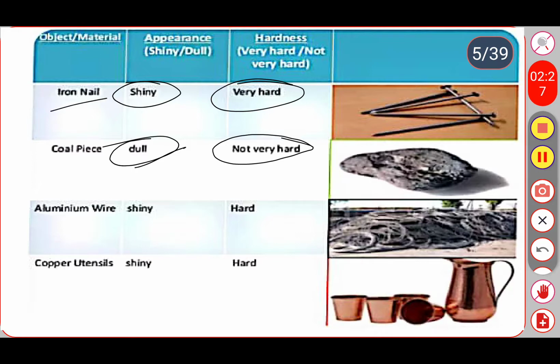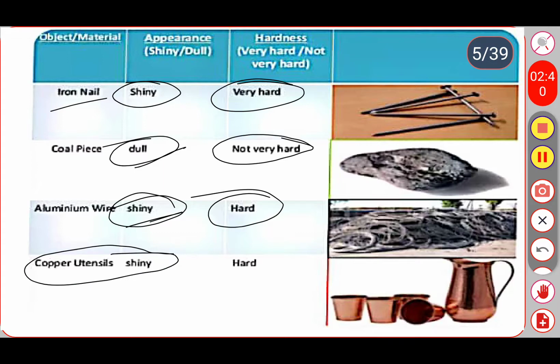And third one is the aluminium wire. When we observe the aluminium wire, it looks very shiny and it's hard in nature. And the fourth one is copper utensils. All the copper substances are shining on the surface and they are also hard in nature.